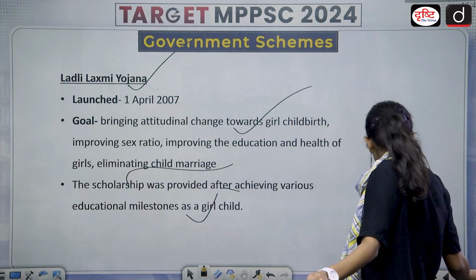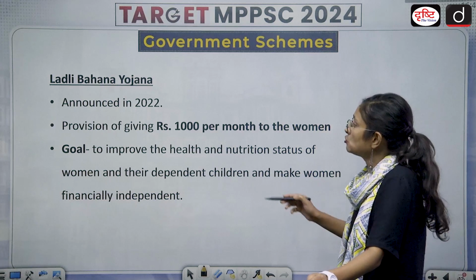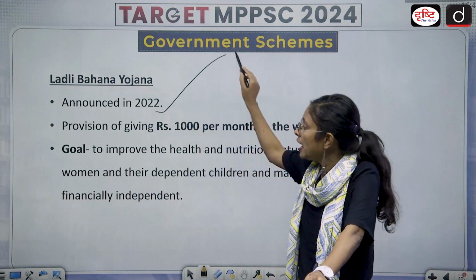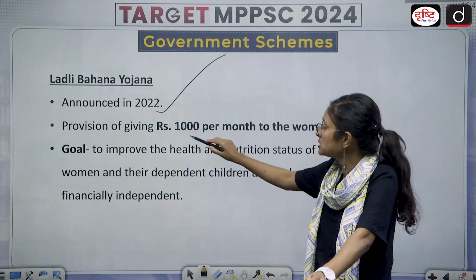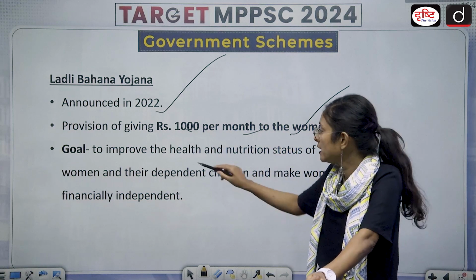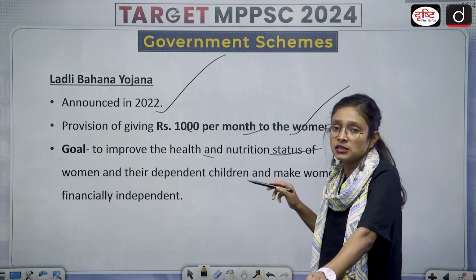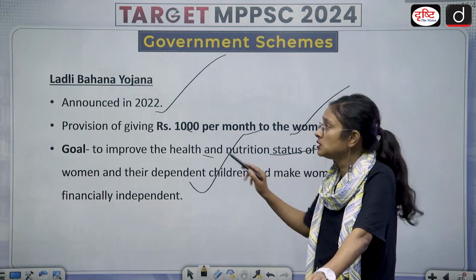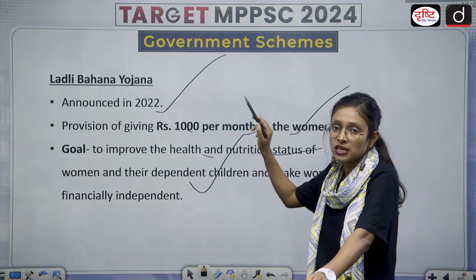Coming to the next one, it is about Ladli Bahna Yojana. It was announced in 2022 and has a provision of giving ₹1,000 per month to women, and its aim is to improve the health and nutrition status of women and their dependent children. So in order to make them financially independent, this Ladli Bahna Yojana has been launched.